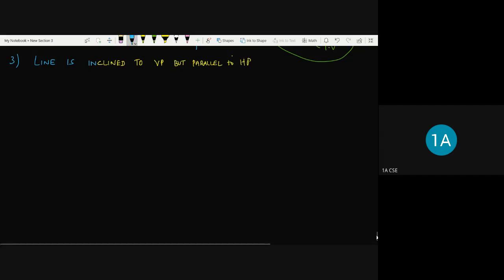In the previous case it is reverse: the line is inclined to the horizontal plane but parallel to the vertical plane. Now the line is inclined to the vertical plane but parallel to the horizontal plane. I will show you how it can be visualized in 3D.